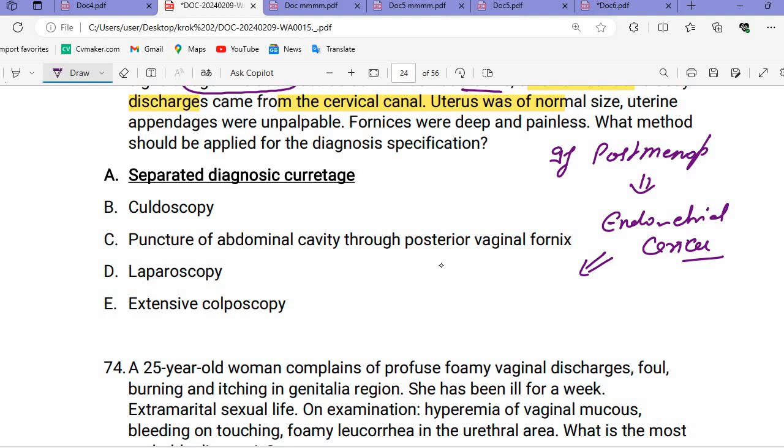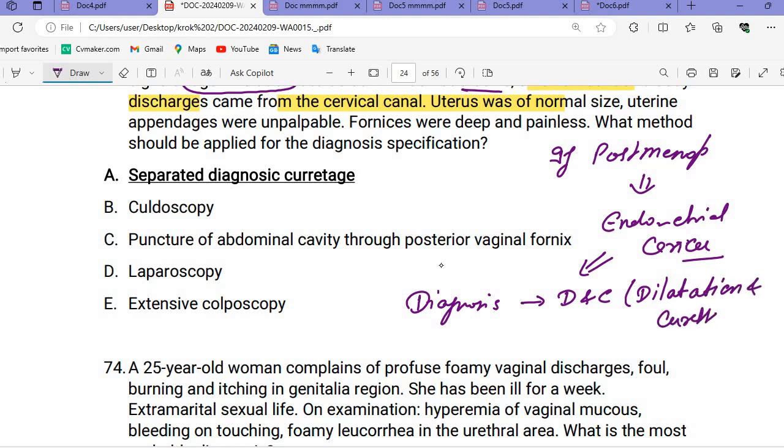So for diagnosis, remember, we have a procedure called D and C. D and C means dilatation and curettage. This is used for the diagnostic purpose and also for the therapeutic purpose. What is the meaning of therapeutic purpose? Therapeutic means related to the treatment. We can also use it for treatment. So dilatation and curettage is used as a diagnostic.